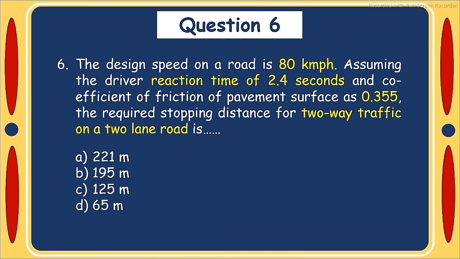Question number 6. The design speed on a road is 80 km per hour, assuming the driver reaction time of 2.4 seconds and coefficient of friction of pavement surface is 0.355. The required stopping distance for two-way traffic on a two-lane road is: option A, 221 meter; option B, 195 meter; option C, 125 meter; option D, 65 meter.